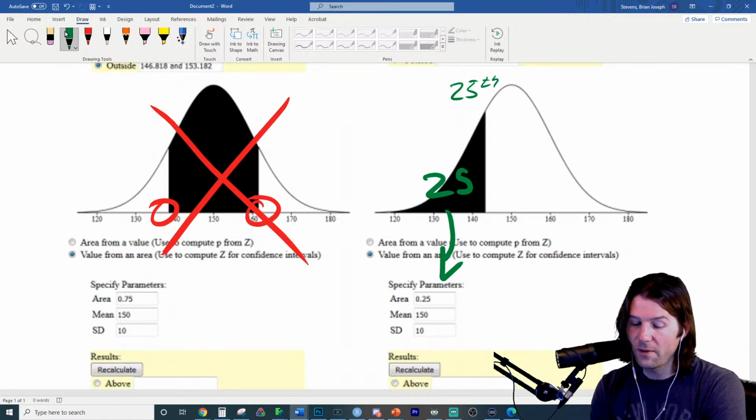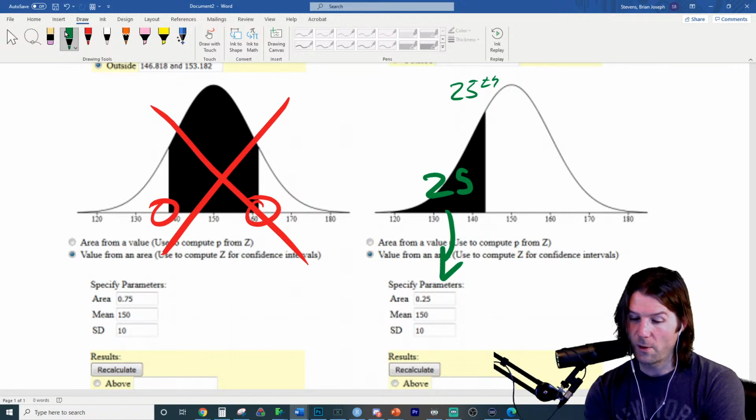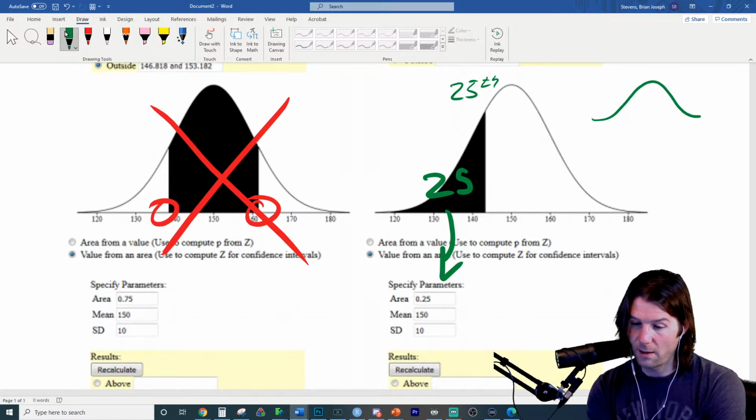This is the 25th percentile because there's 25% below it. But we have a bit of an issue. We don't want the 25th percentile, we want the 75th. So let's do a little drawing of what the 75th percentile might look like. It would probably look something like this right here. It would probably look something like 25% shaded, and this would be 75%.